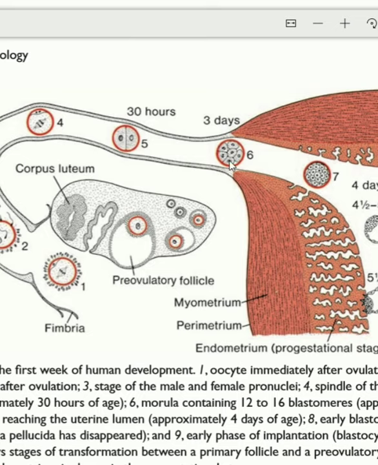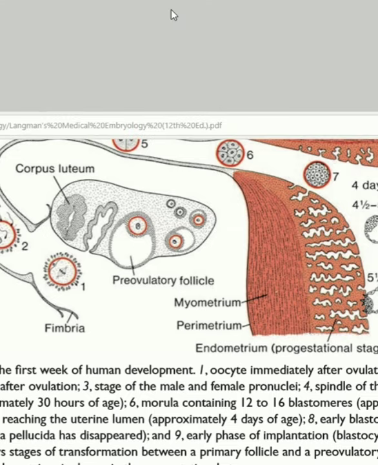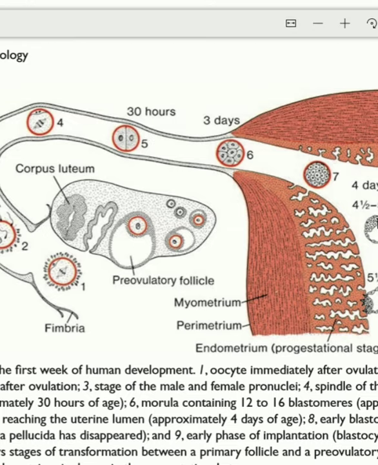Here 2 groups of cells are already formed. This is the morula. This is the inner cell mass and this is the outer cell mass. And soon after, when it enters the uterine cavity, fluid enters within the blastocyst, and the blastocyst cavity is formed. This is the inner cell mass, this is the outer cell mass.